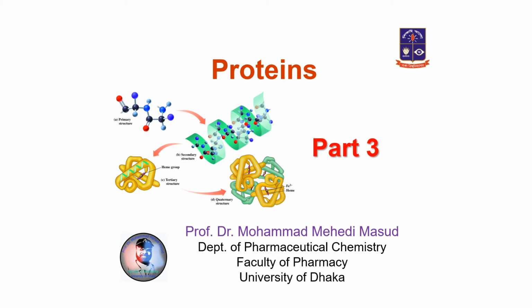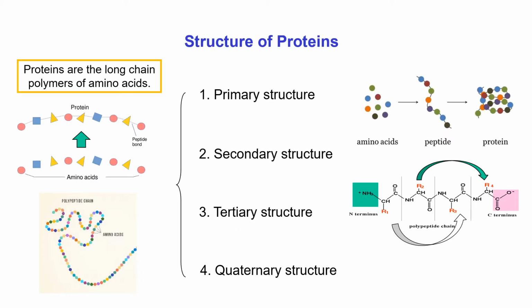In this video, I shall discuss the structure of protein. We already know that proteins are long chain polymers of amino acids. Many amino acids join by peptide bonds to form a long chain, a linear long chain polymer.